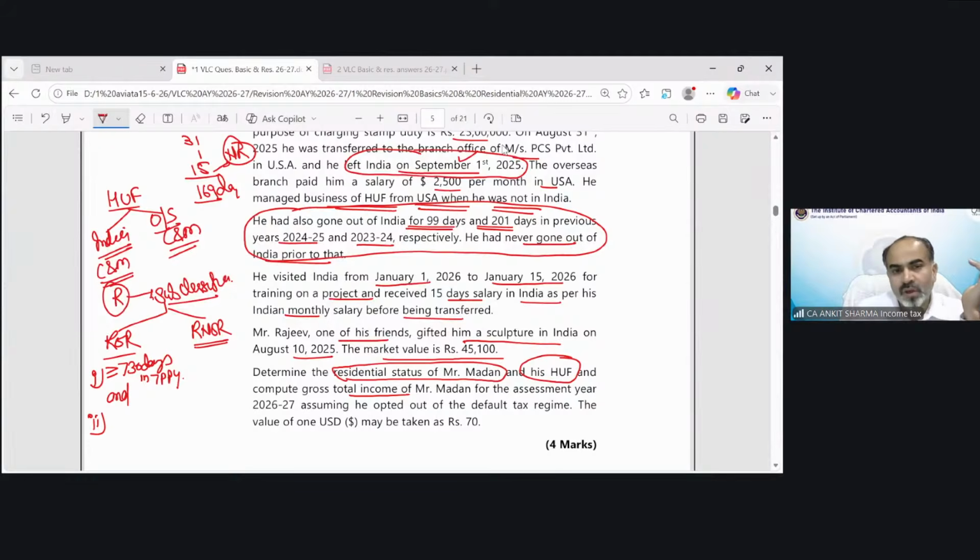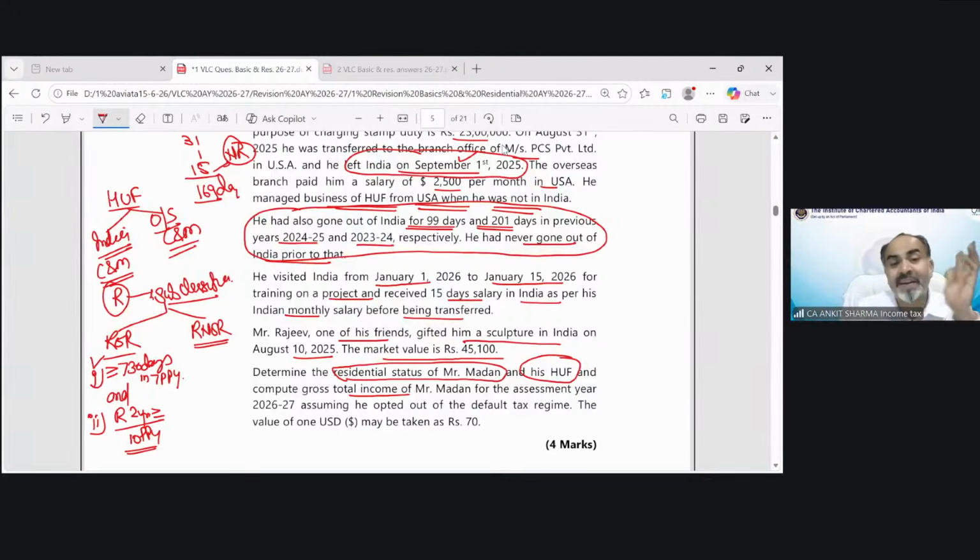So this condition is satisfied. He is in India for more than 730 days in the 7 preceding previous years. Condition number two says he should be a resident for 2 years or more out of the 10 preceding previous years. As you can see, he never went outside India except in these 2 years. All other years he was in India for the full 365 days. So he must be satisfying the 182 days condition in almost 8 or 9 preceding previous years.